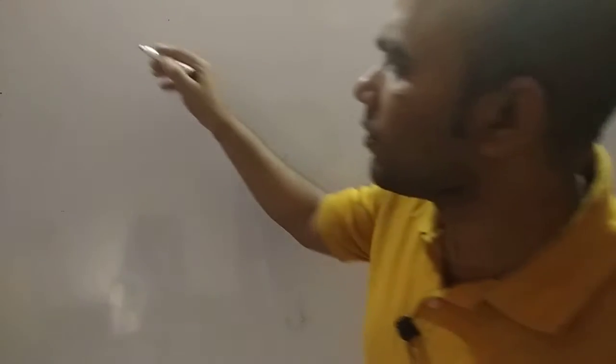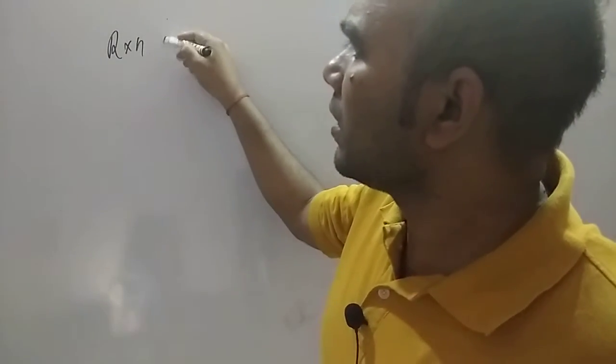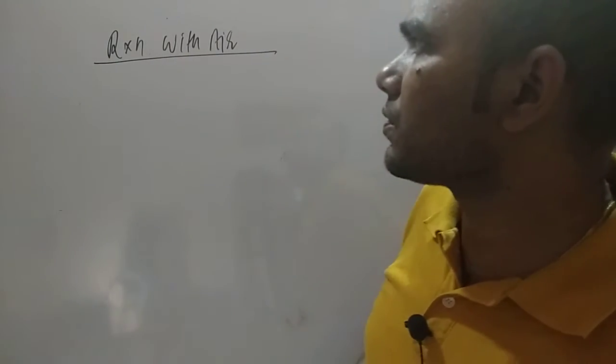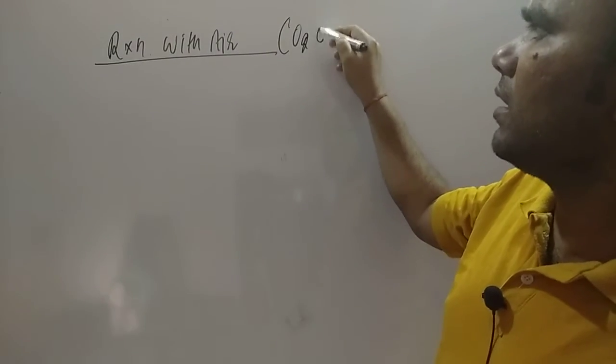So here let us have a look. Reaction with air. Air contains oxygen and nitrogen.